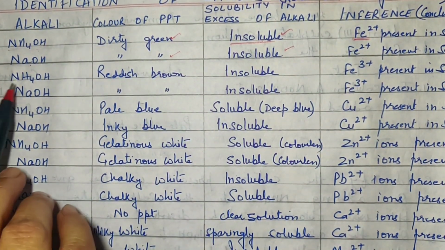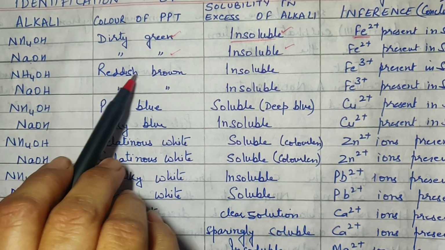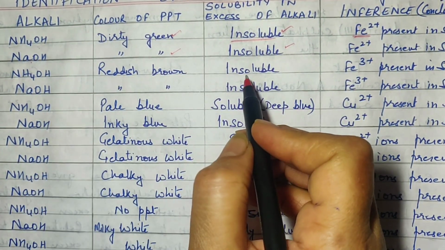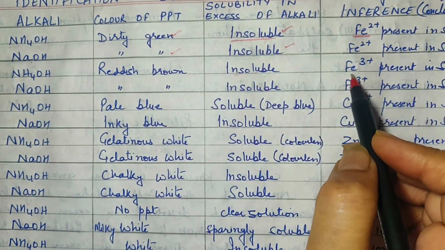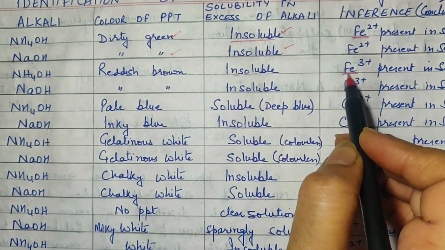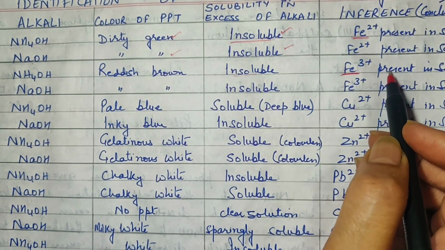Now similarly, if on adding ammonium hydroxide you obtain a reddish brown color and the precipitate remains insoluble when excess of alkali is added to it, then it indicates that the salt contains ferric radical in it. Ferric ion is present in it.